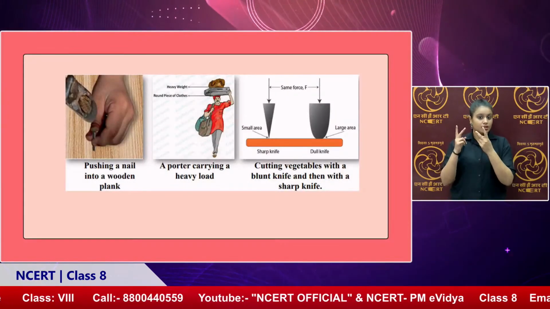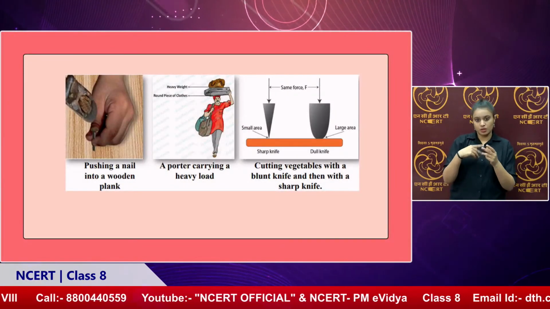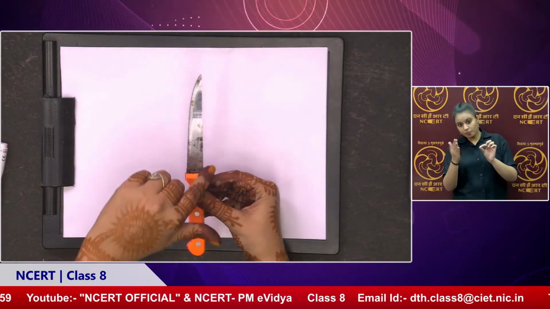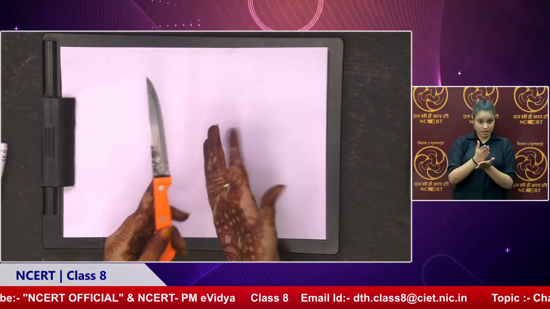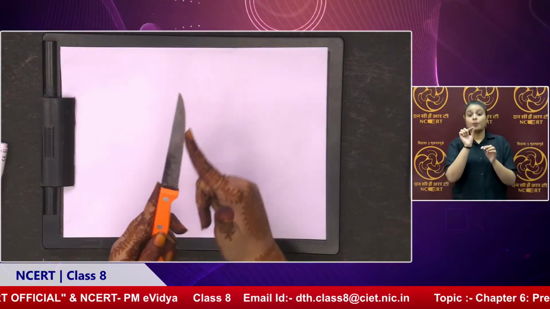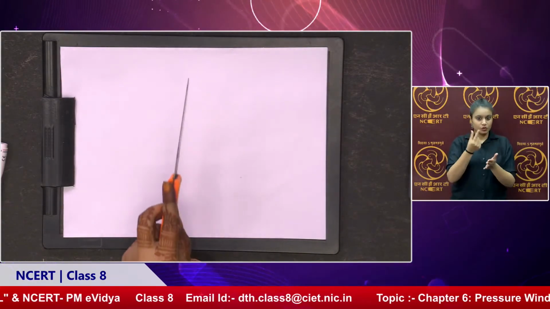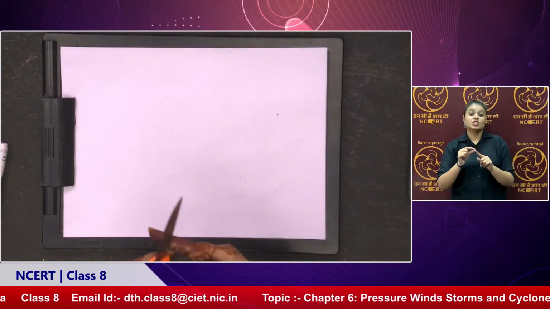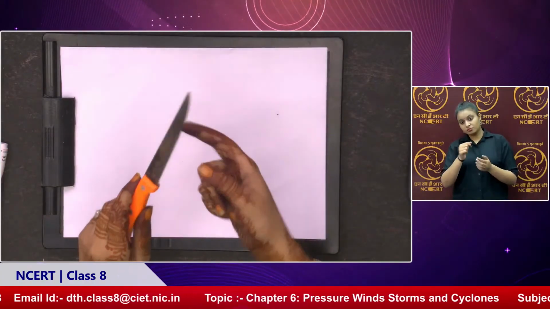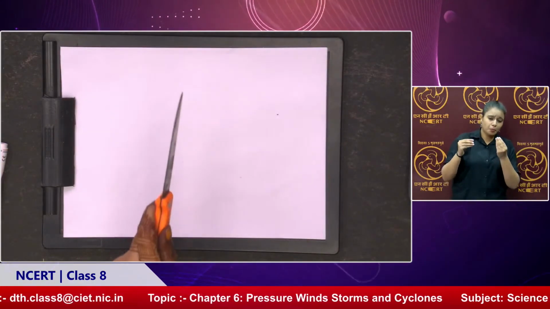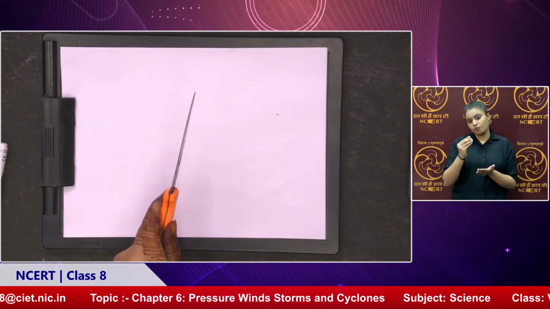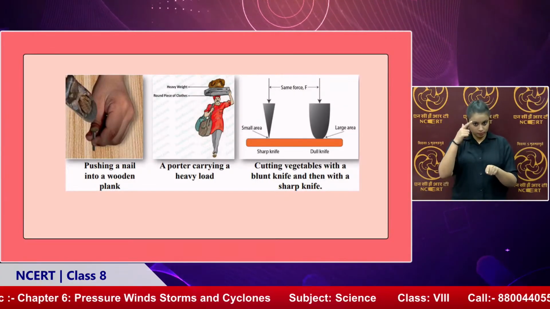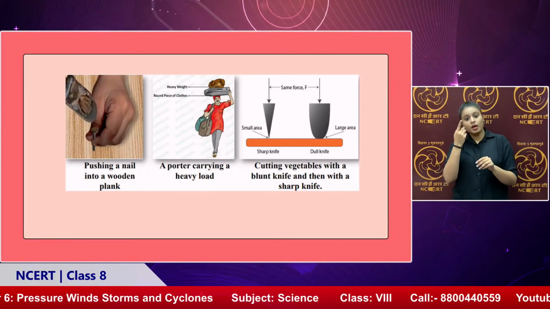So this is the knife, everybody has seen it, just for the information. This is the pointed side, and that's the blunt side. If I have to cut something, I use the pointed side of it, the sharp side, because it will go in easily. Now if I try with the blunt side, what will happen? I really need to apply more force, exert a greater amount of force. So we'll keep all these examples in mind because that will help in understanding the term better.